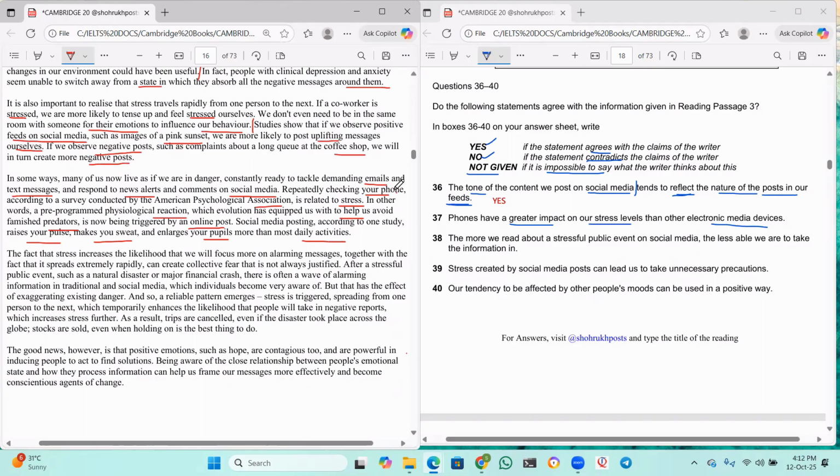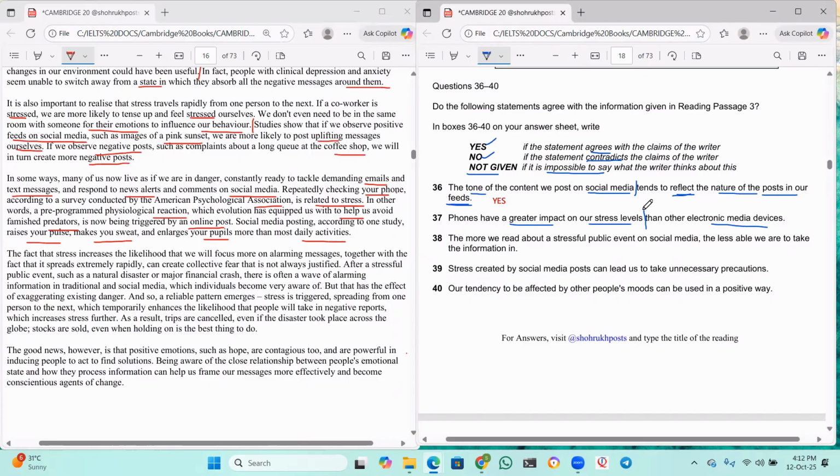Here it says repeatedly checking your phone is related to stress. Now, what is the question? Phones have a greater impact on our stress levels than other electronic media. Okay. In the paragraph, he spoke about mainly phones only, right? He did not talk about any other media like laptops, PCs, computers, or any other devices. So phones have a greater impact on the stress levels.